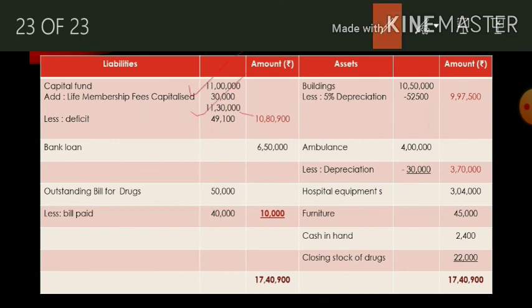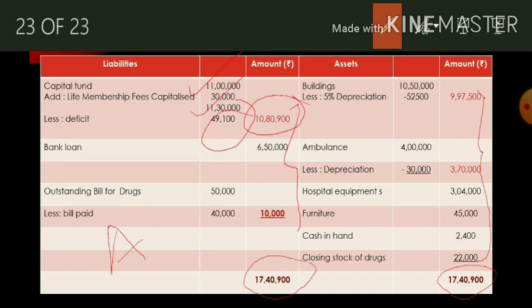We are going to deduct the 49,100 deficit, so our total capital comes to 10,80,900. Now we will take the total of the asset side, it comes to 17,40,900, and the liability side also comes to 17,40,900. So our assets should equal our liabilities.